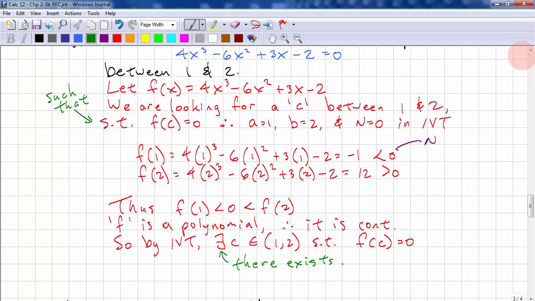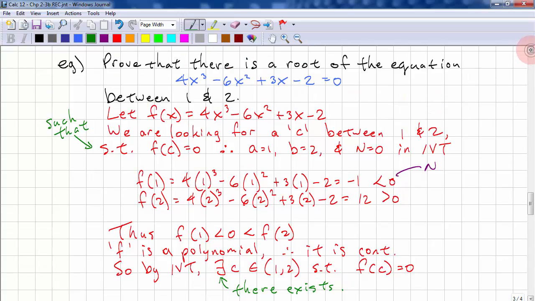The problems that you'll solve are not this easy. You have to look at the function or even create the function and specify your a, b, and n. And then you can use the intermediate value theorem. So it's a little trickier than this. You just have to find reasonable values for a, b, n.